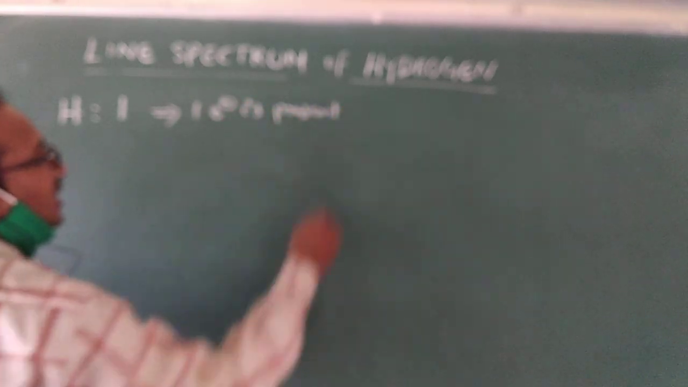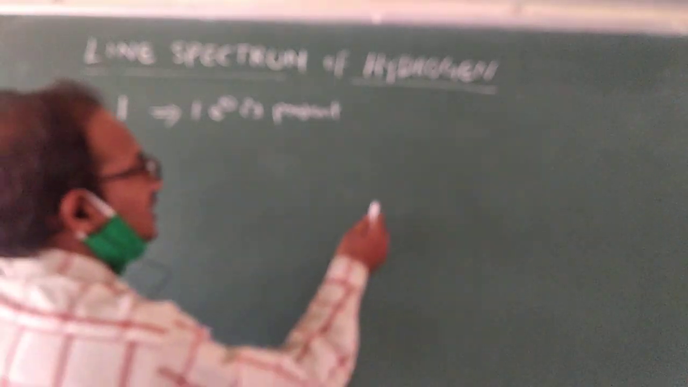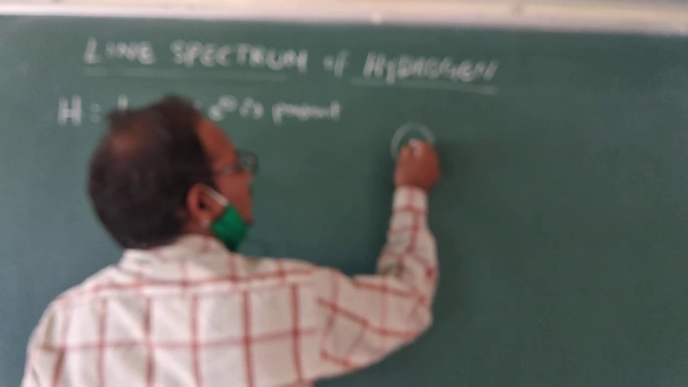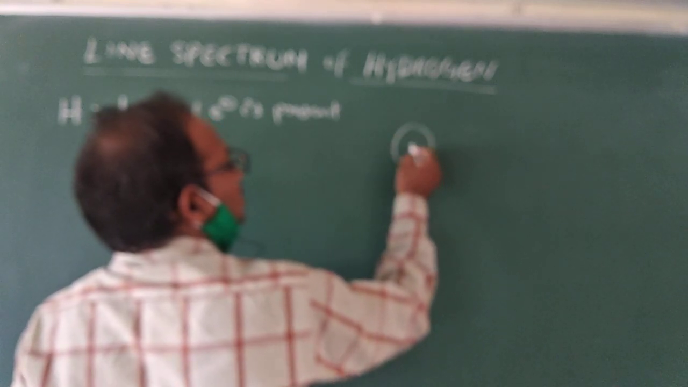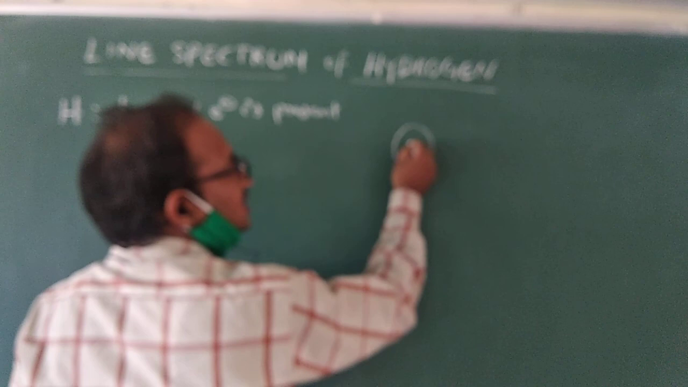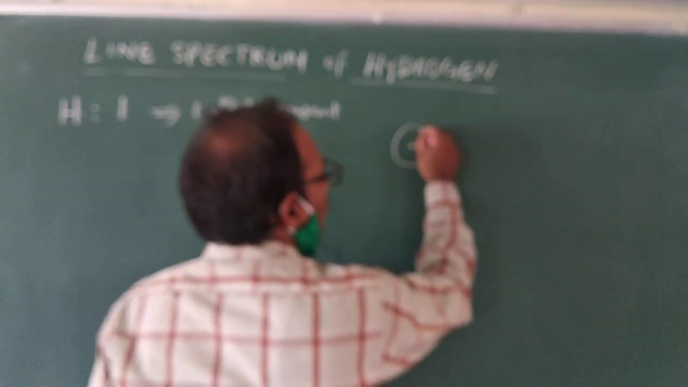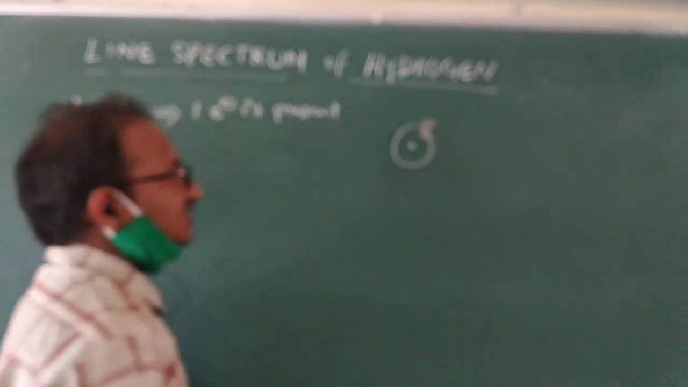You all know hydrogen's atomic number is 1. That means one electron is present. So let us consider the shape of a hydrogen atom. This is the small shape. This is the shape of the hydrogen atom. This is called the nucleus. Yes, one electron is present here.